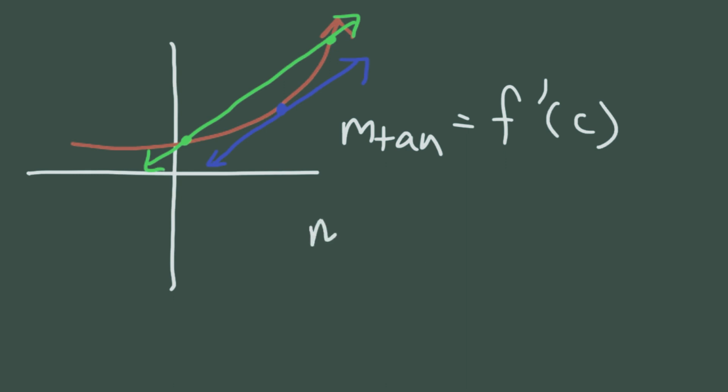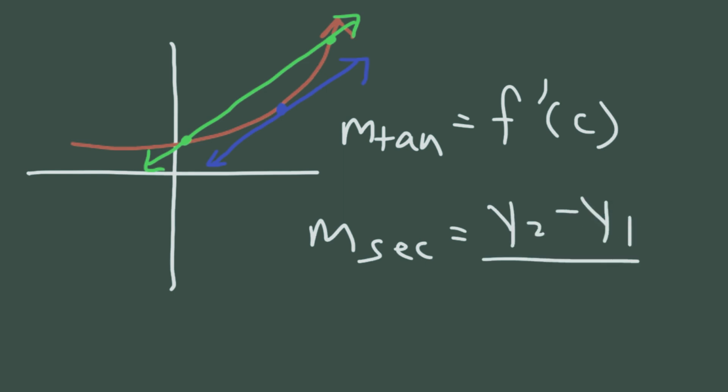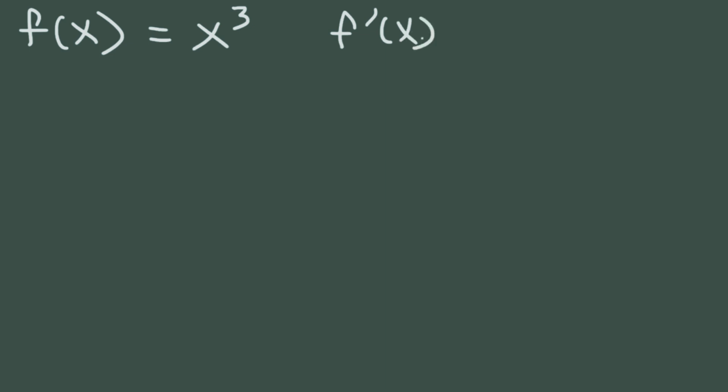To calculate the slope of a secant line, you've done this before in algebra using this expression. It's rise over run, y2 minus y1 over x2 minus x1. Now let's say that f of x is x cubed. Using the power rule, the first derivative is 3x squared.